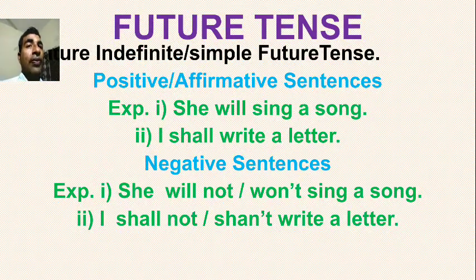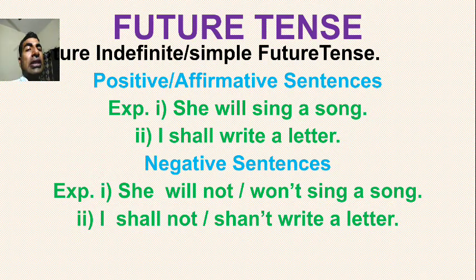Now, future tense. First, simple future or future indefinite, positive. She will sing a song. I shall write a letter. So with I and we there will be shall, and other subjects will take will. But if a definite or compulsory sentence is given, then it will be the opposite. So I will take will and she will take shall, like this.